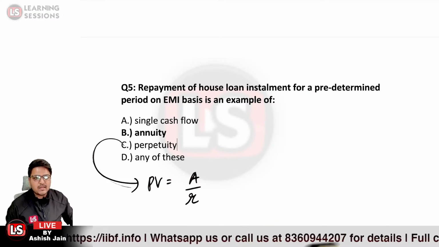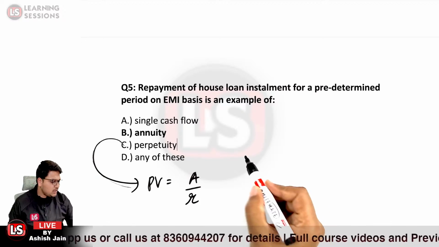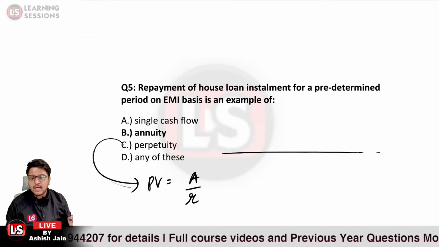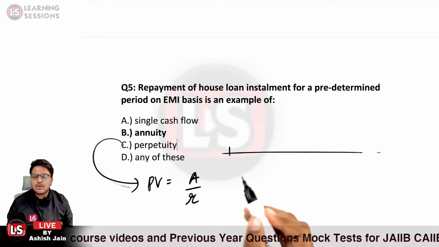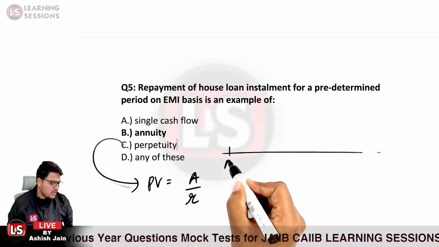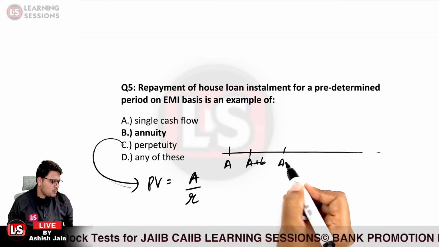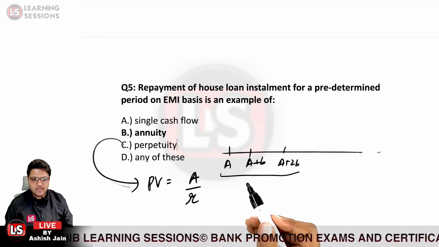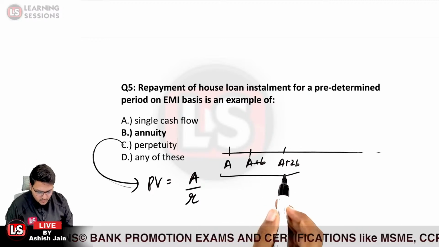Further, it may also be the case that there is a growing perpetuity. Now, what do you mean by growing perpetuity? You are receiving the amount for an indefinite period, that there is no time limit related to it, but also the amount that you are receiving is growing at some particular rate. Let us take the case that today it is A, and tomorrow it is A plus B, then it is A plus 2B. So it is growing at a constant rate. In that case, what would be the formula related to it?